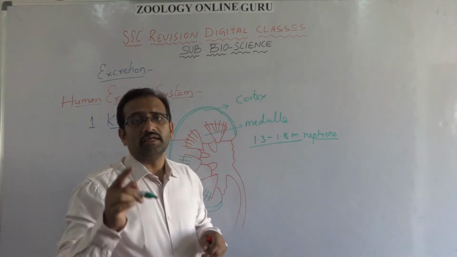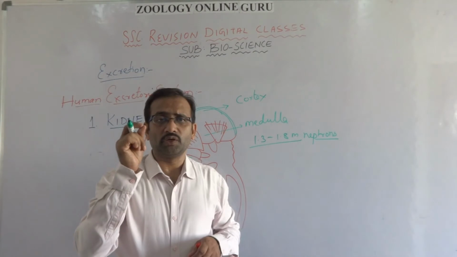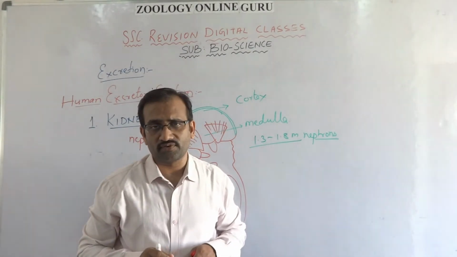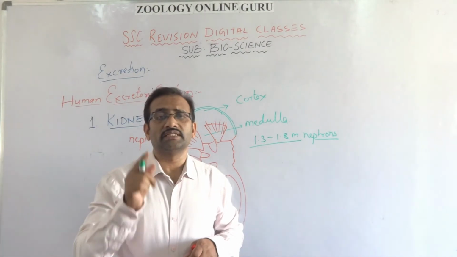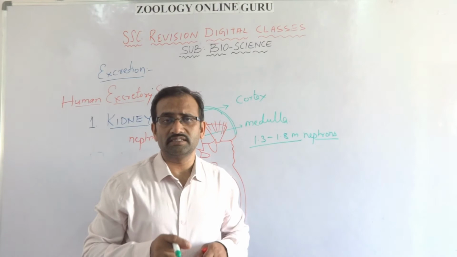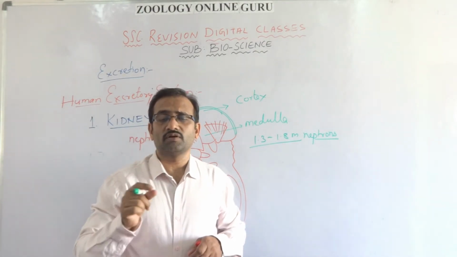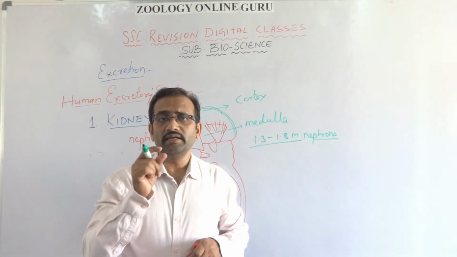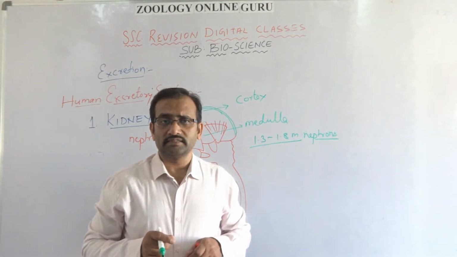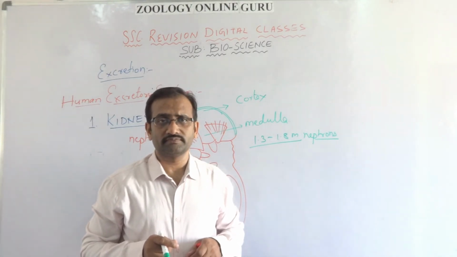That means kidneys are made up of the smallest microscopic thin tubular structures called nephrons. The study of kidney and kidney related diseases is called nephrology. The scientist or doctor dealing with the kidneys and kidney related diseases is called a nephrologist.